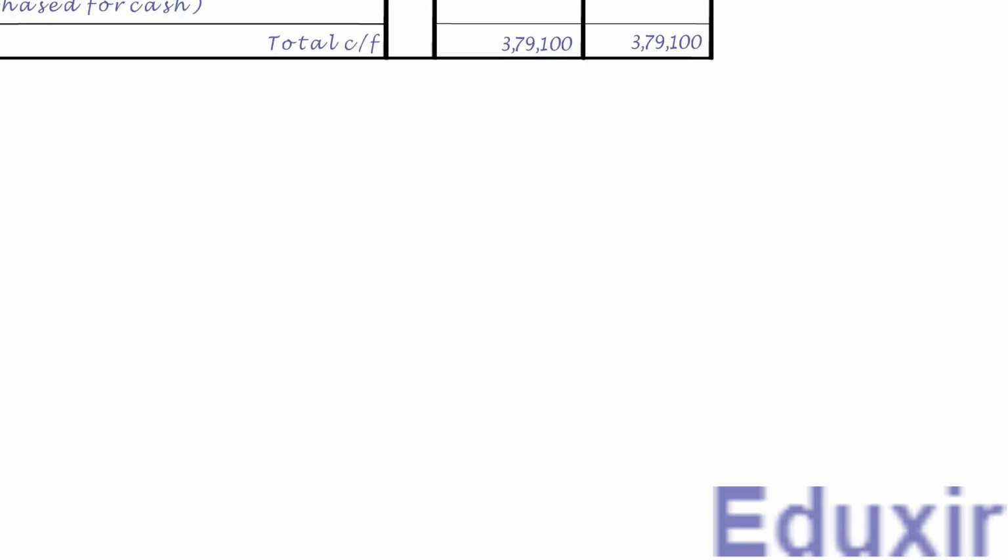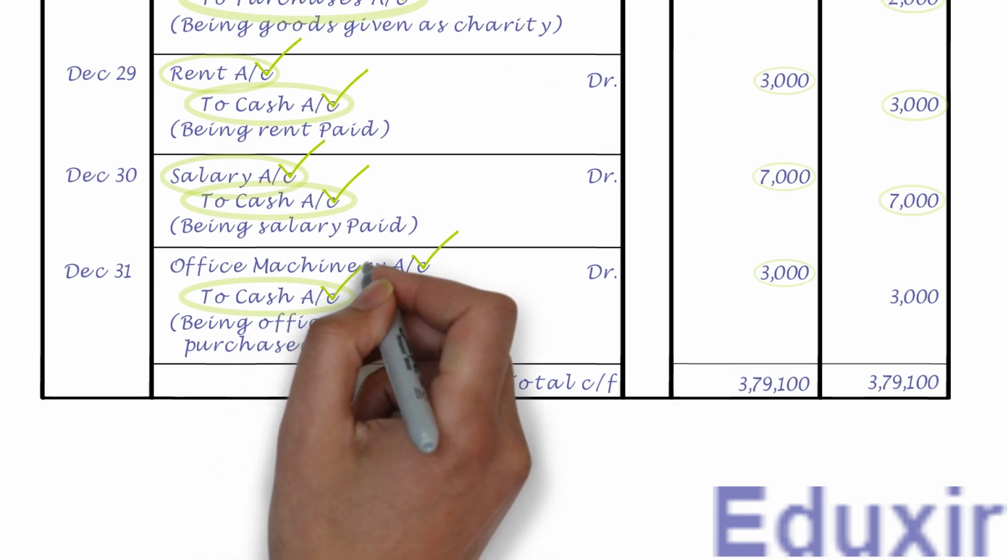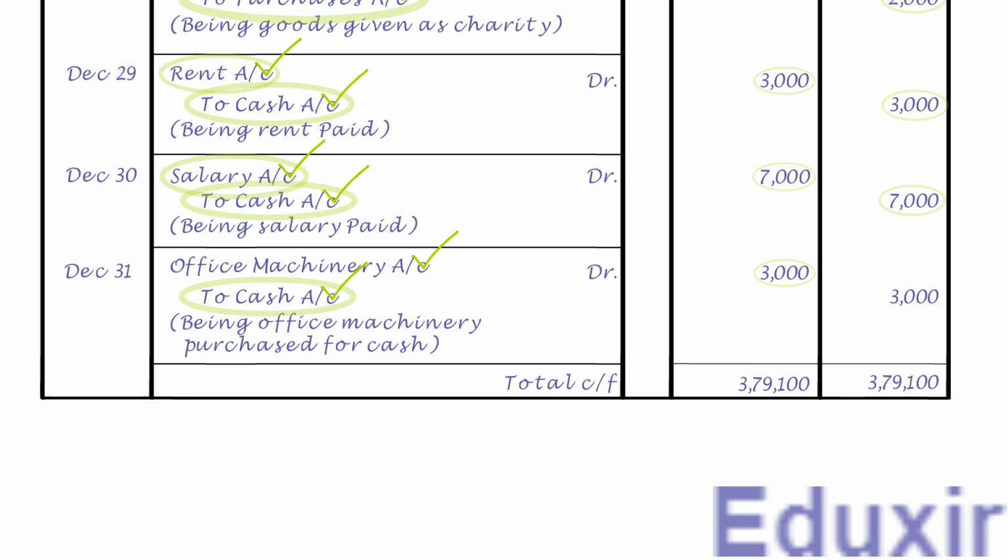As the name suggests, it needs to be posted on the credit side of cash account and the credit amount is 3000 rupees. Note that the details that need to be posted into the particulars column is office machinery account. As we already have the cash account, let us now post this entry into that account.